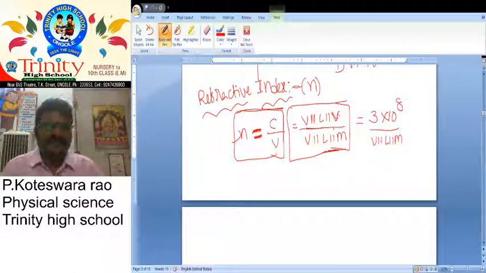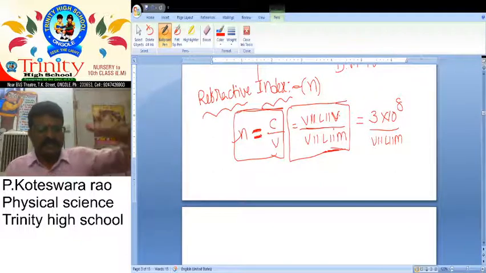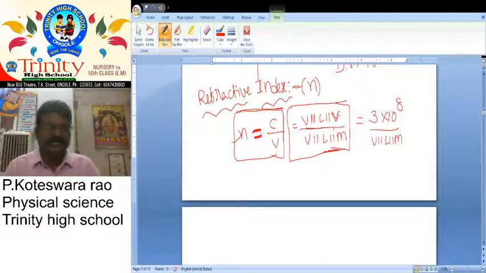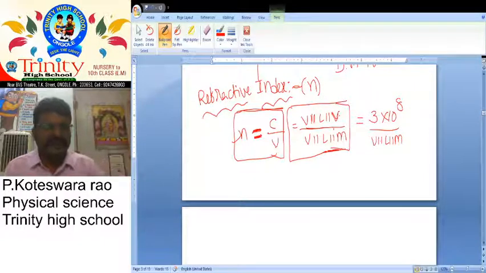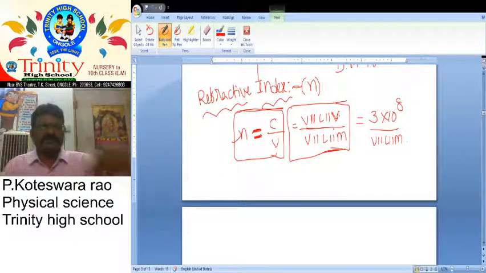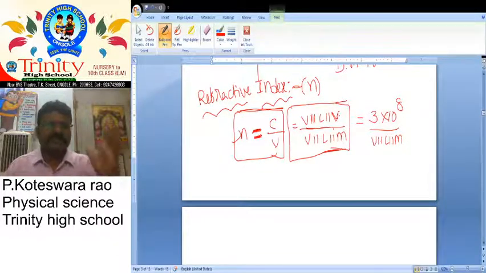Sir Isaac Newton introduced that light travels in the form of particles, which are called corpuscles. Christian Huygens gave the wave nature of light. Maxwell gave the electromagnetic wave nature of light. And according to modern quantum theory, we can explain the dual nature of light, and light travels in the form of small packets. And after that, reflection of light, reflection laws, and the light travels in a straight line.